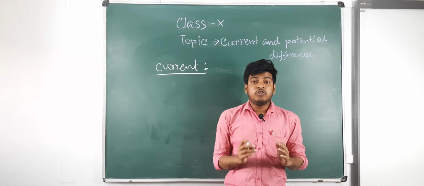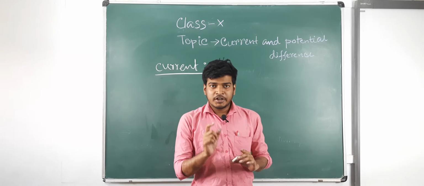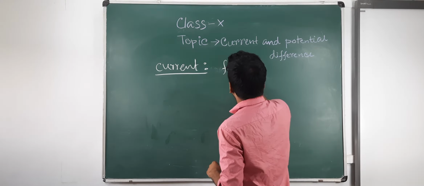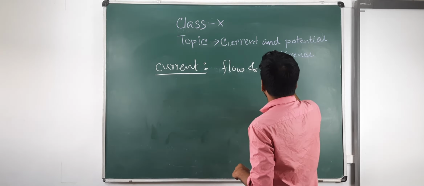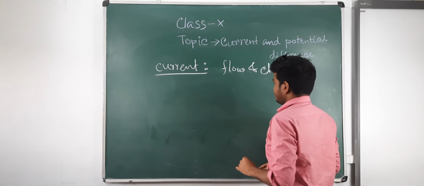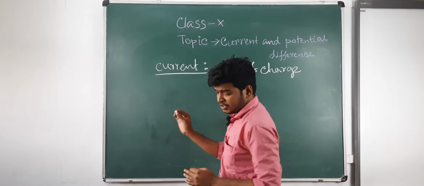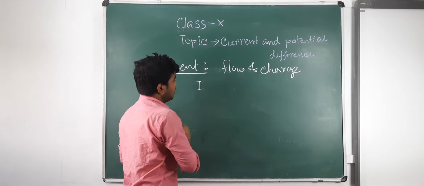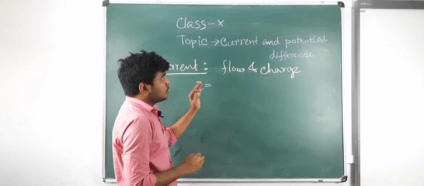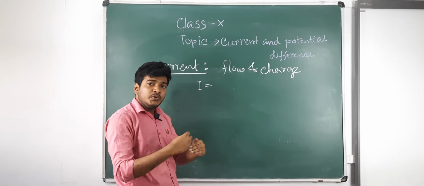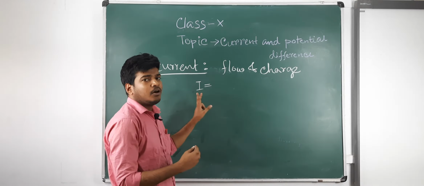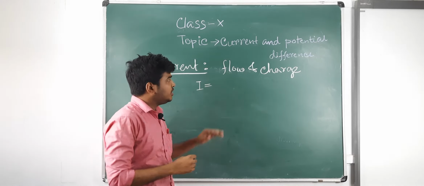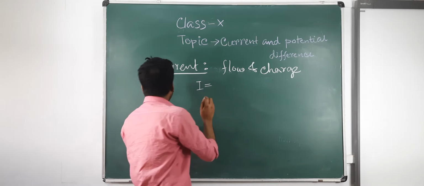Current is the flow of charge. You may say, suppose if you consider the current is I, then flow of charge per unit time is the measurement of current.